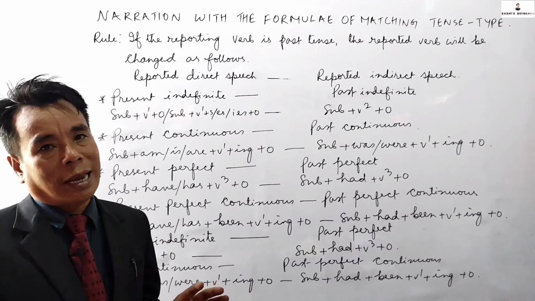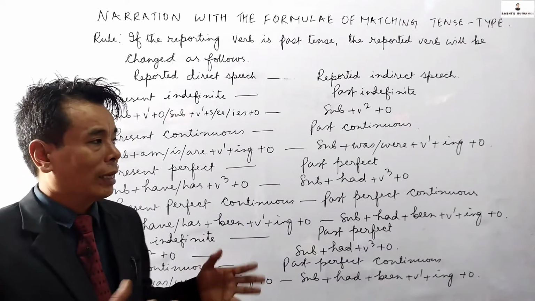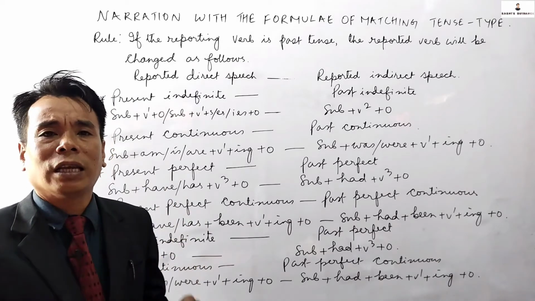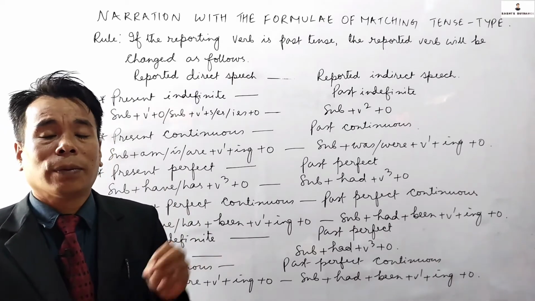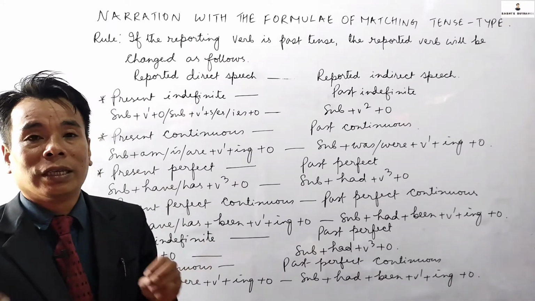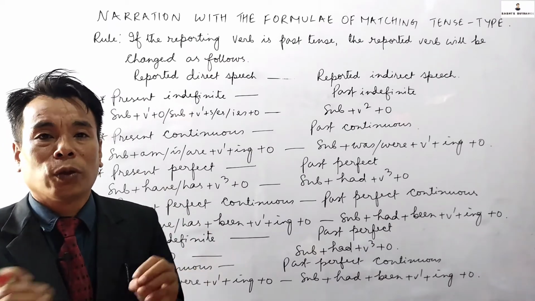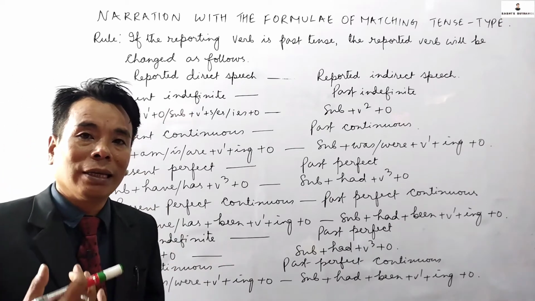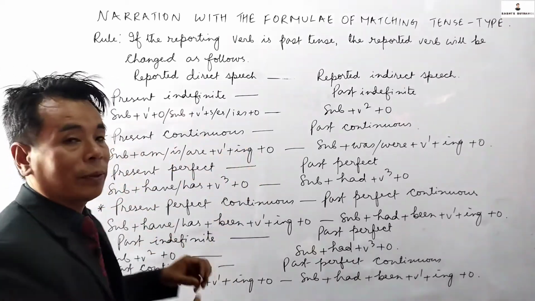It is a very important lesson. Somebody may think it is very easy, but somebody doesn't care about it. That's why they lack knowledge of English grammar and construction. If you want to improve your English day by day, please learn it properly.